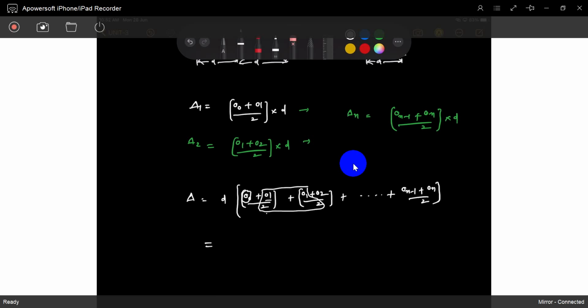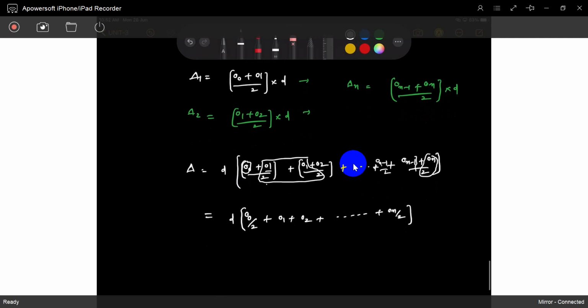O1 by 2 plus O1 by 2, what will come? O1. But if you see O0, O0 will come only one time. Similarly, On by 2, the last ordinate, also comes only one time. So On minus 1 again, in the previous segment, it will come like this, On by 2. If you sum it, it will come like O0 by 2, plus O1, O2 up to On by 2. That's it, na?